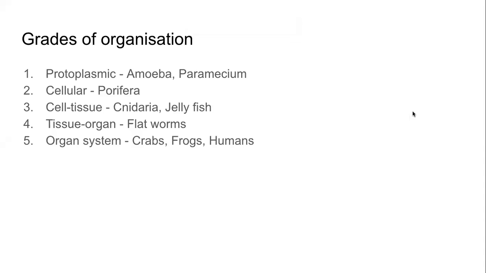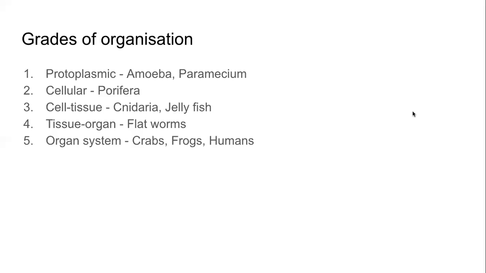Beyond that, when things become a little complicated, we have another grade of organization, which is called cellular grade, where these organisms are multicellular, but the cells are not well defined into different types. There are multiple cells, they work together, and the organism is possible. One example is the phylum Porifera, and the most common example is sponge, S-P-O-N-G-E. Yes, it's an animal. It's part of an animal, the natural sponge.